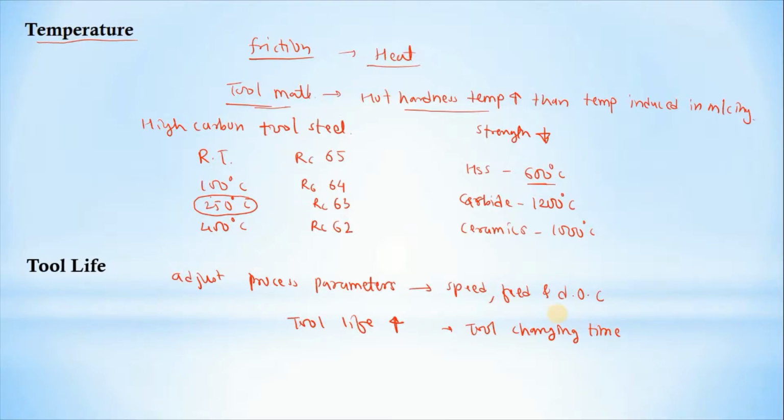Because whenever we are doing the machining operation, there is friction, and due to that friction there is heat generation, and due to that heat generation the wear of the tool will be more. It means we have to change the tool again and again. So we have to adjust these process parameters in such a way that we can reduce this tool changing time. Ultimately, we can increase the tool life. For analyzing the metal cutting operations, we have to analyze the forces, power consumption, temperature, and tool life.